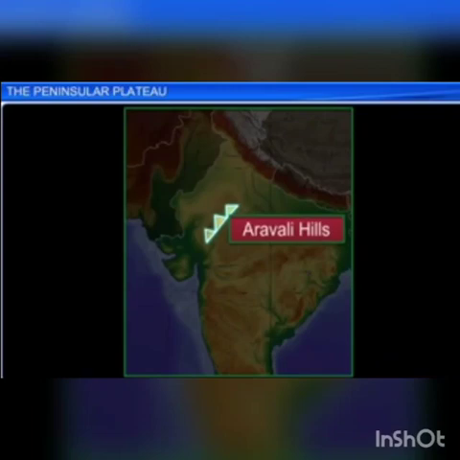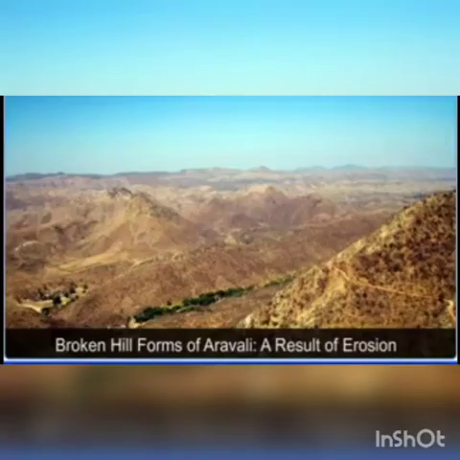The Aravalli Hills lie on the western and northwestern margins of the Peninsular Plateau. They are highly eroded hills and are found as broken hills.